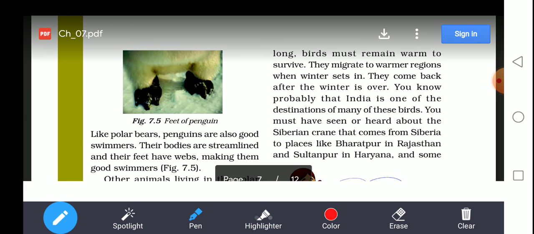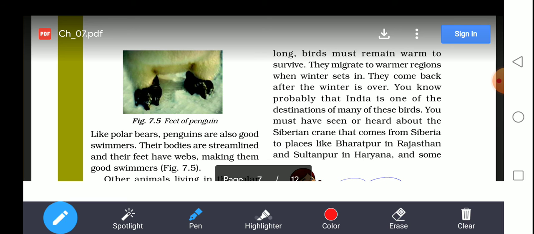They have a good skill. How do they know the direction? God has created them in such a wonderful way that they will not forget the route. They fly high in the sky, knowing the direction. They have certain techniques to go in the same direction. In the daytime they have a magnetic sense. In India you will find two places, Bharatpur in Rajasthan and Sultanpur in Haryana. These are the places where birds fly in from different countries and come to India.